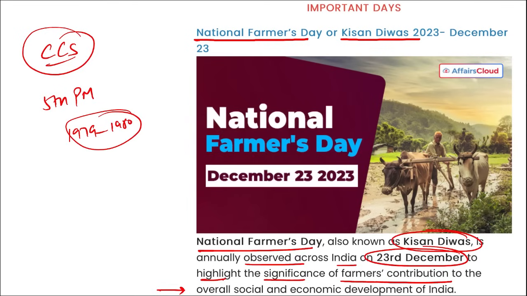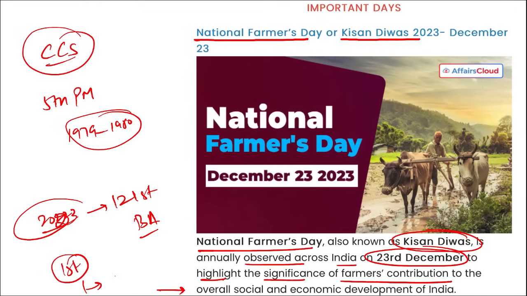So on the birth anniversary of Chaudhry Charan Singh, that is on 23rd of December, we observe National Farmers Day. And this year in 2023, it was the 121st birth anniversary of Chaudhry Charan Singh. Right? The first ever Kisan Divas was observed in the year 2001.